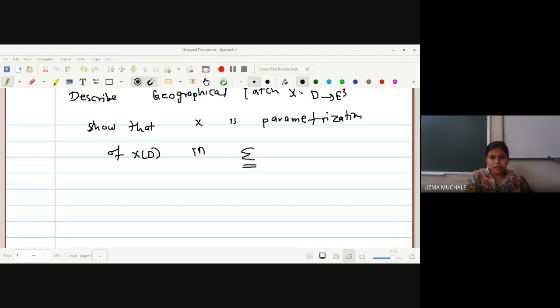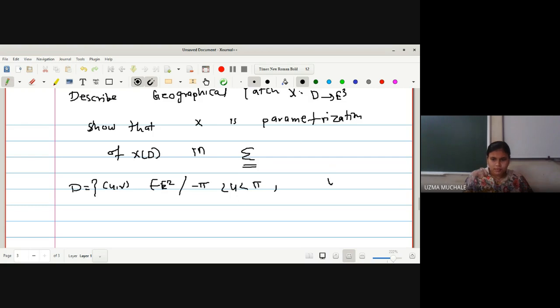D is with the condition (u, v) belongs to E2, and u is with the condition minus pi to plus pi, v is with the condition minus pi by 2 to plus pi by 2.